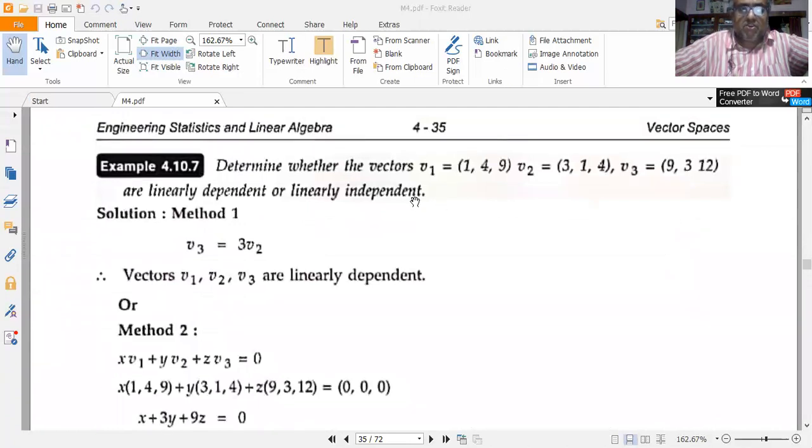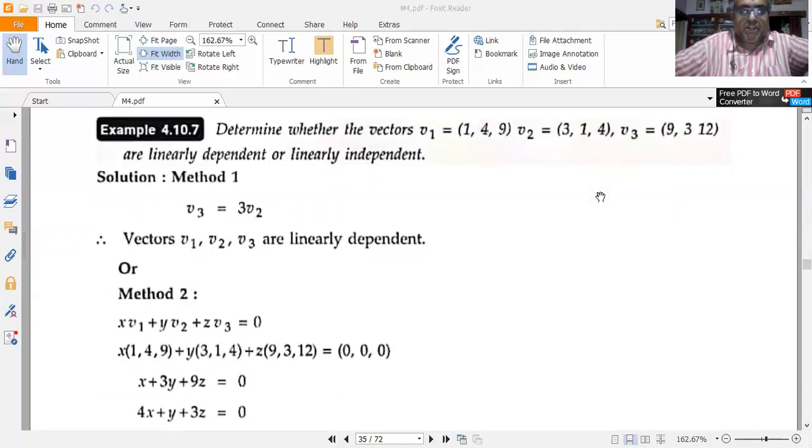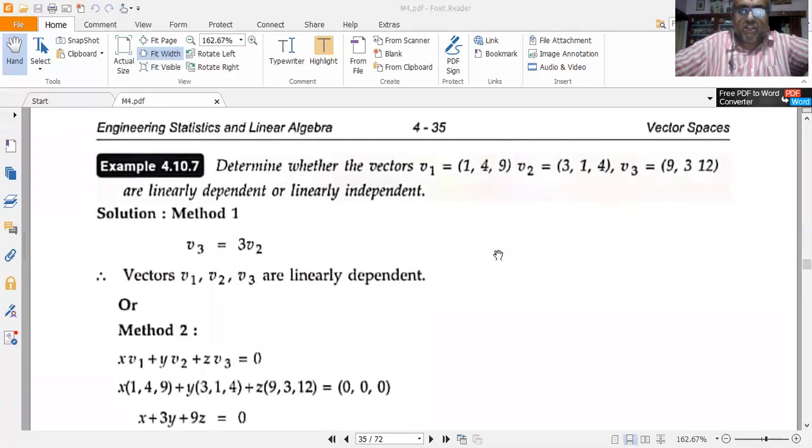Next, talking about the next problem, determine whether the vectors v1 is equal to (1, 4, 9), v2 is equal to (3, 1, 4), and v3 is equal to (9, 3, 12) are linearly independent or dependent. We shall stick on to one method. You check whether v1 and v2 are multiples of each other. Similarly, check if v1 and v3 are multiples of each other, and v2 and v3 are multiples of each other.